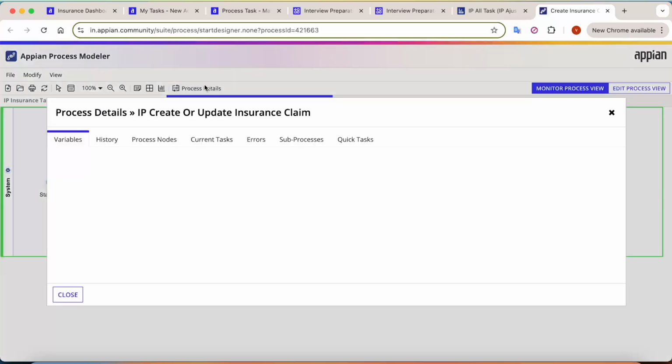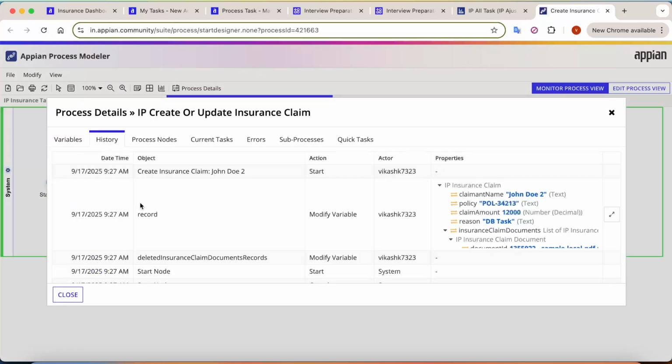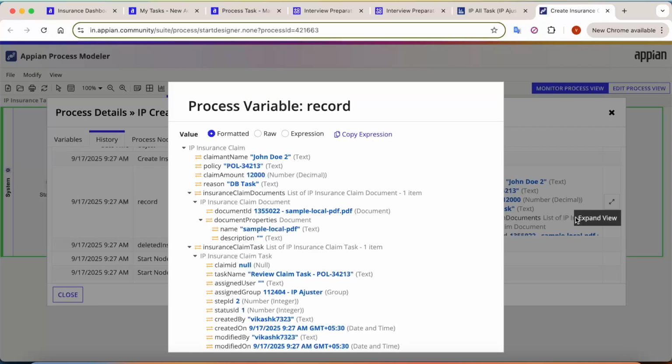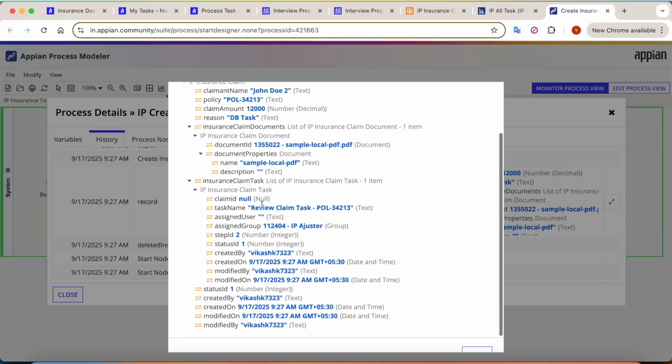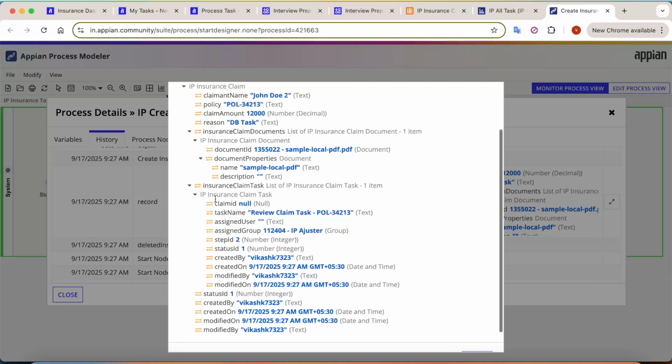So two records would be created here. If you go in the history tab, first of all, my record, what I have tried to submit. So John Doe 2 I have submitted, what is the policy, the claim amount, and the database task. And here you can see a task has also been created. So what I'm doing here is, when I'm trying to submit the form, I'm creating a task for that.